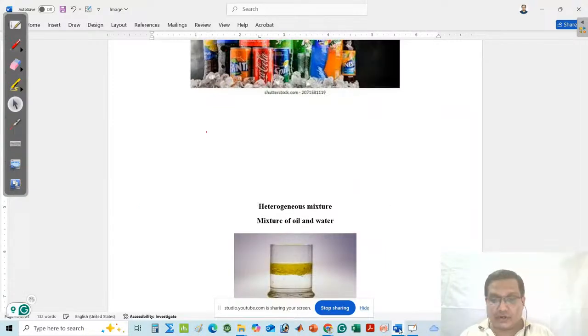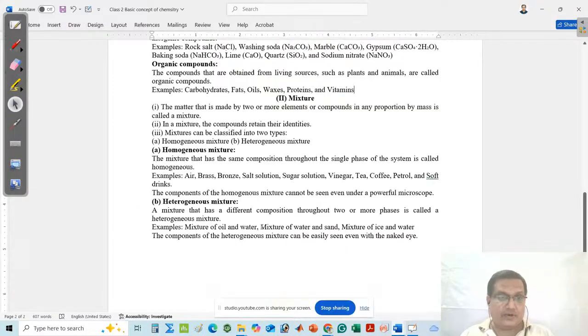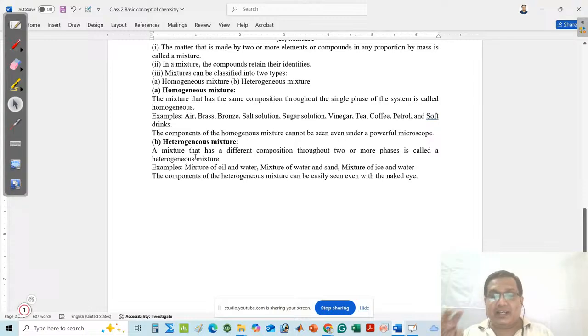Remember this important point. By using this point, you can practically classify which belongs to homogeneous mixture and which belongs to heterogeneous mixture. If you want to see the components of a homogeneous mixture, you cannot see them, even by using a powerful microscope.